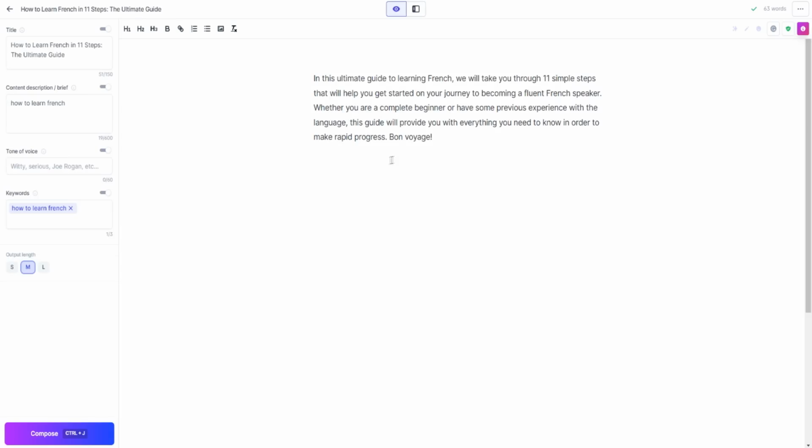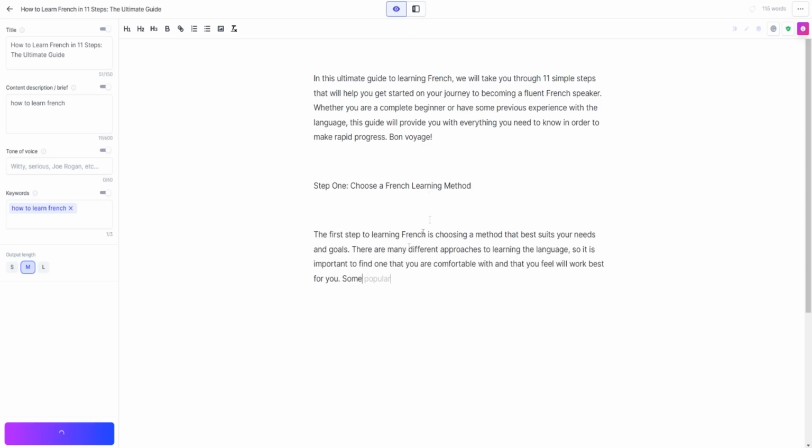And this is where you can go ahead, use the editor and basically write your content. So you can just click on Compose right here and it'll go ahead and produce content for you. Again, I'm really just doing this very quickly. And as you can see, the tool is going ahead and doing that for you.